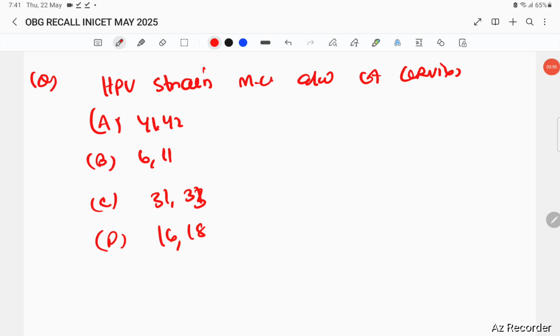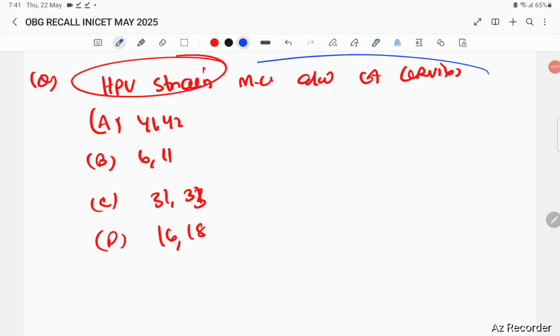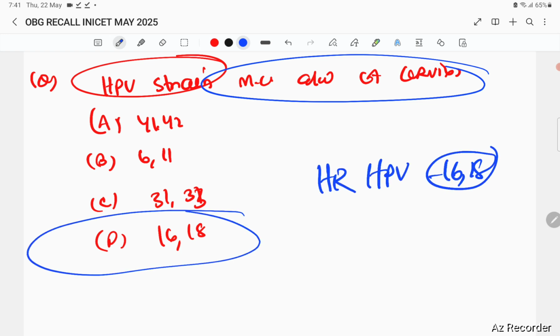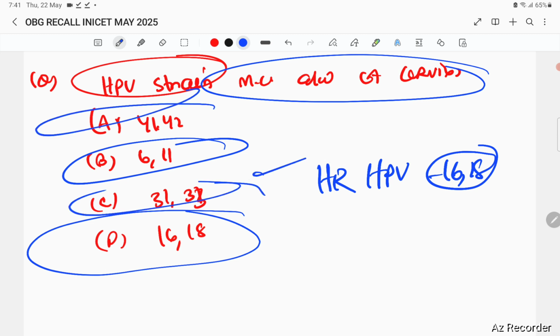The next question is the HPV strain most commonly associated with cancer of the cervix. Everybody knows the high-risk HPV types, that is 16 and 18, which cause squamous cell carcinoma of the cervix and vagina, and rectal cancer. 6 and 11 are the low-risk types that will not cause that much. 31, 33 are used in the Gardasil 9 vaccine.